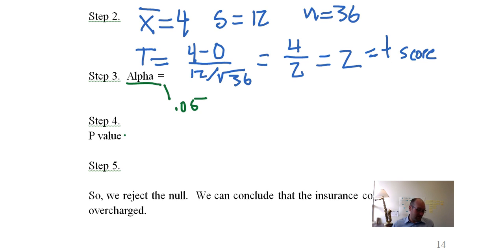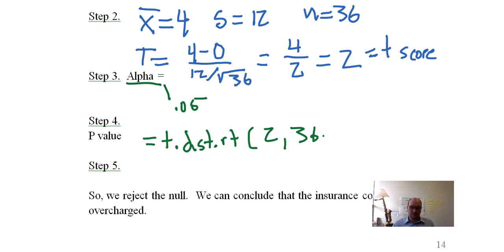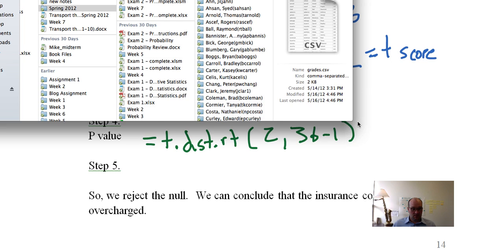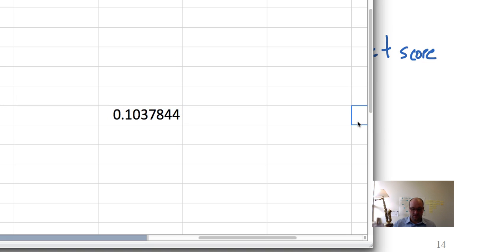So step 4, we can find the p-value. So in this case, we know this is a one-tail test. In fact, it's a right-tail test. We drew the picture and we say that it's on the right tail. So we can just use the formula with the t-dist, T.DIST.RT, right tail. And in that you put in your t, 2, and your degrees of freedom, which was 36 minus 1. And that's it. So we can go do it real quickly. Let's do it right below the one we just did.